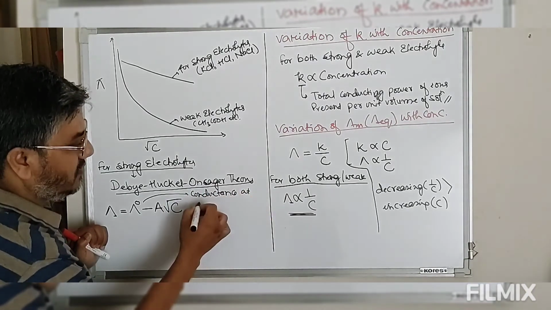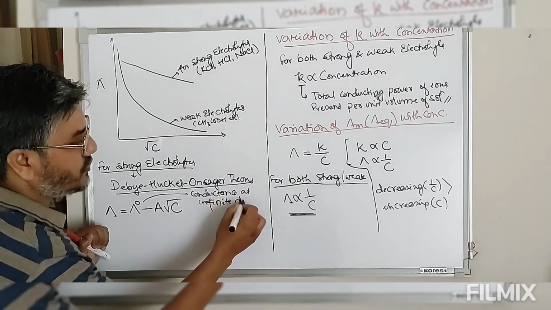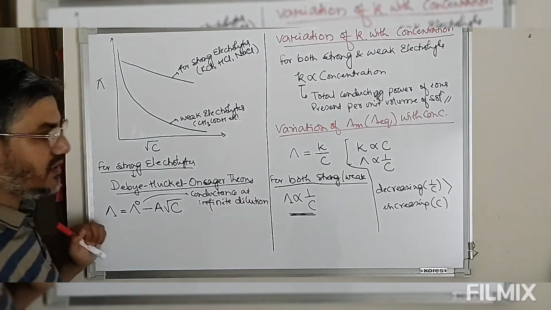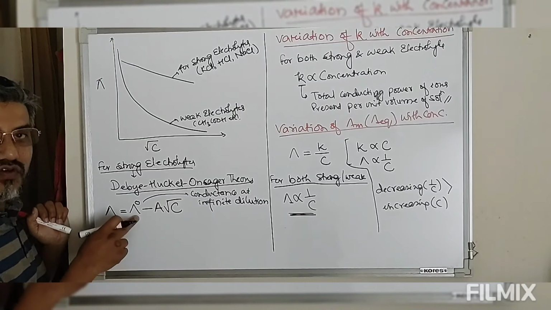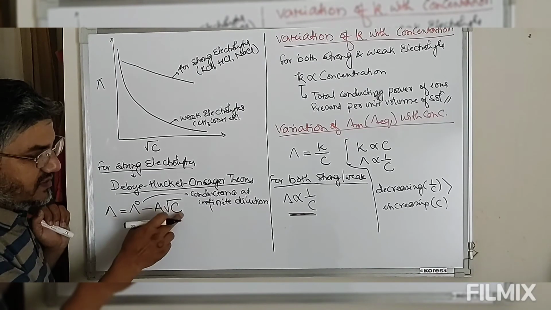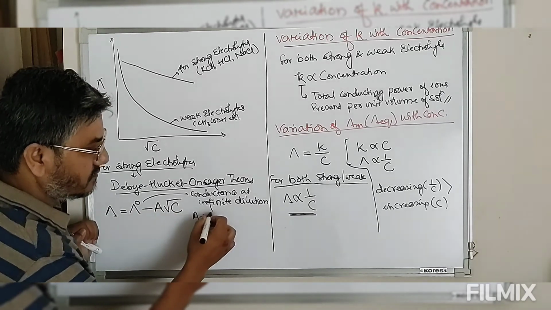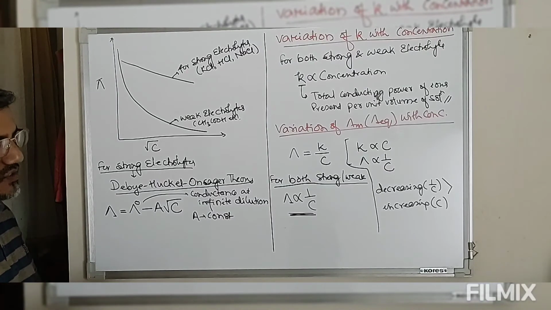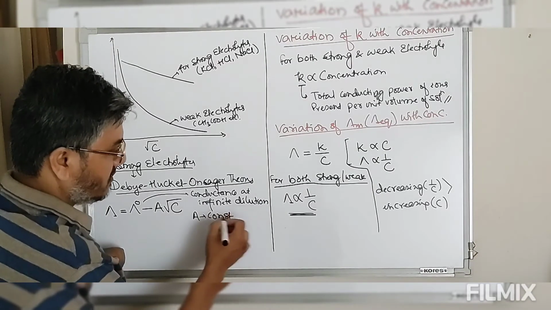Conductance at infinite dilution, when the solution is infinitely diluted. So under that condition, what is the total molar conductance or equivalent conductance? C is the concentration here, A is a constant, and this constant depends on the charge of ions.